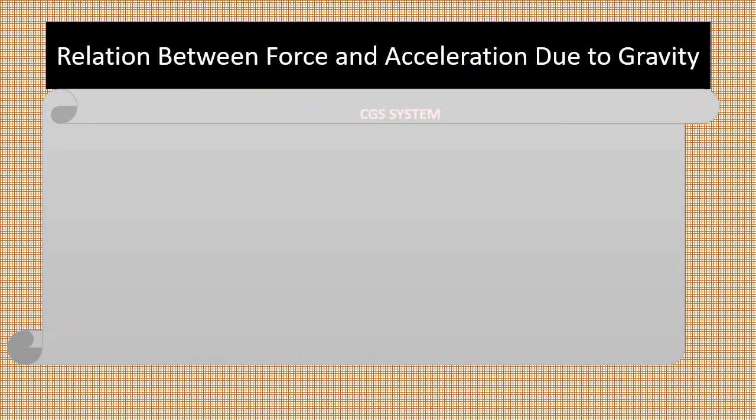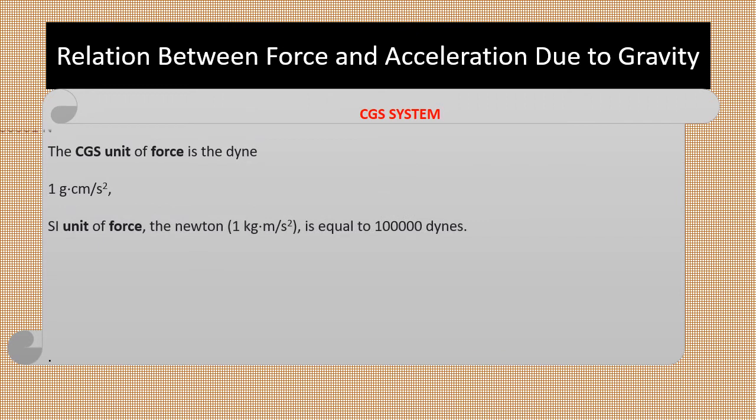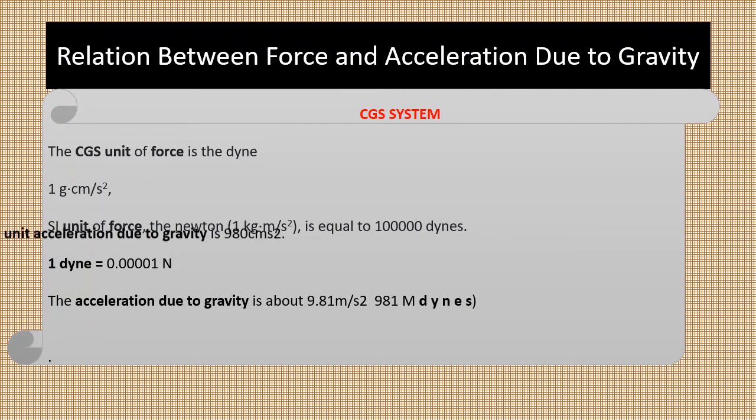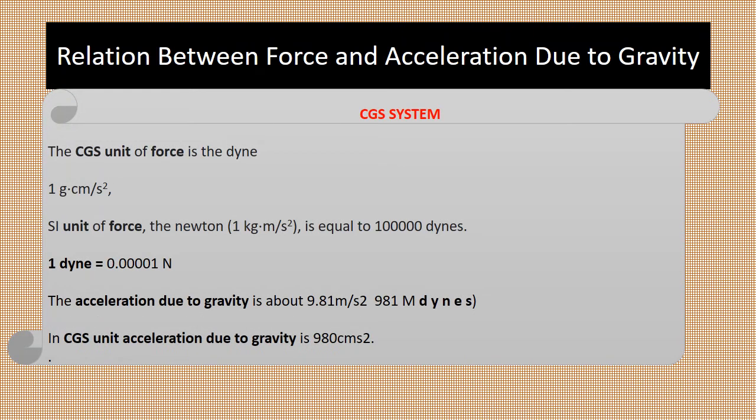Relation between force and acceleration due to gravity in the CGS system. It is the traditional method. The CGS unit of force is the dyne, which is defined as 1 gram centimeter per second square. So the SI unit of force, the Newton, 1 kg meter per second square, is equal to 1 lakh dynes. The force that would give a free mass of 1 gram an acceleration of 1 centimeter per second square is 1 dyne.